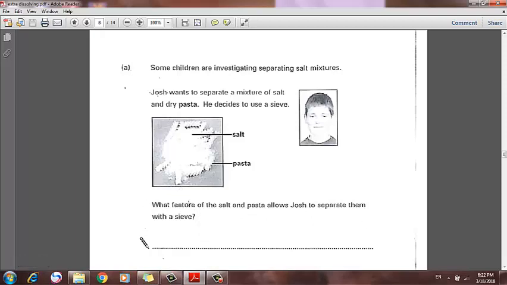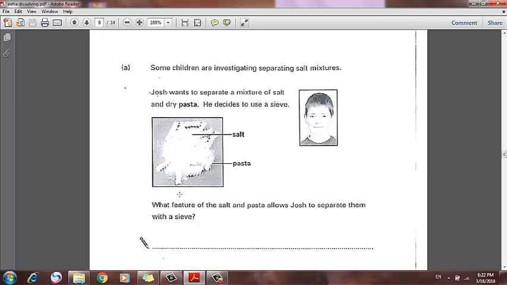What did Josh look for so he decided to use the sieve? Why did he decide to use the sieve in the case of this mixture? What's the feature, the thing in the salt and pasta that made him decide to use a sieve? What feature of the salt and pasta allows Josh to separate them with a sieve?